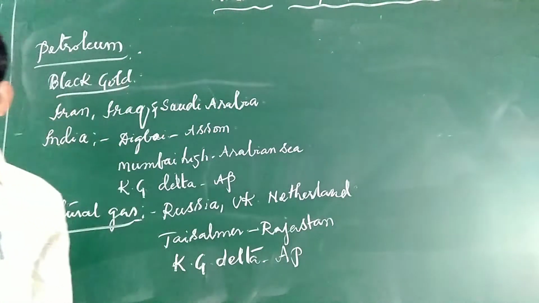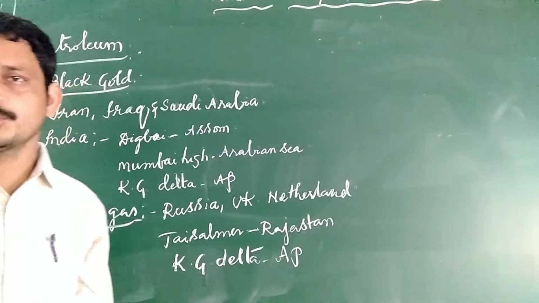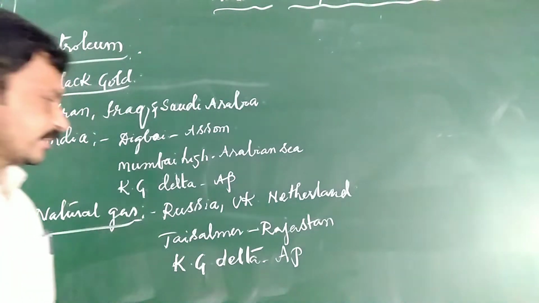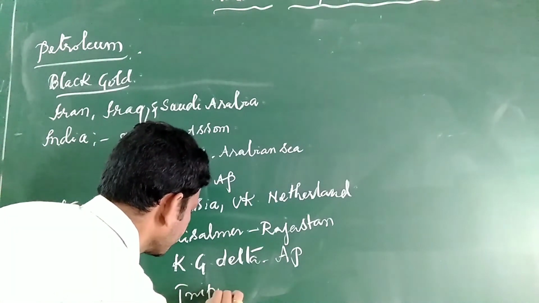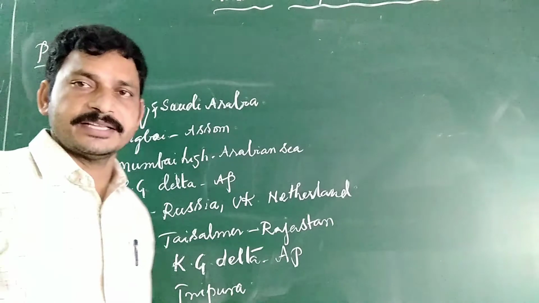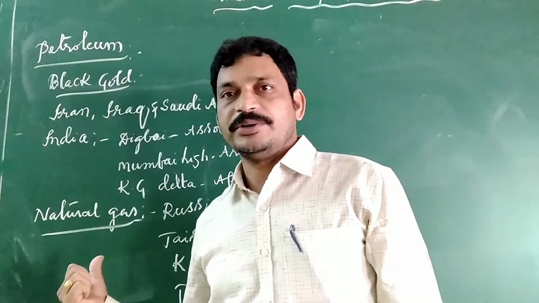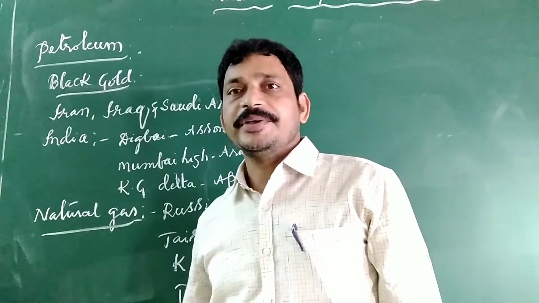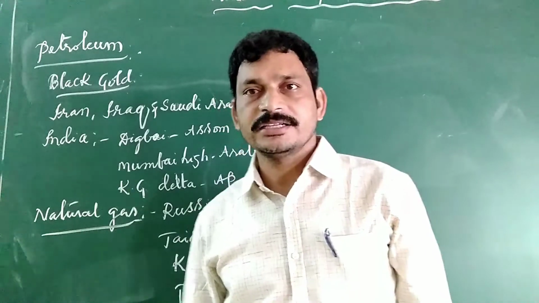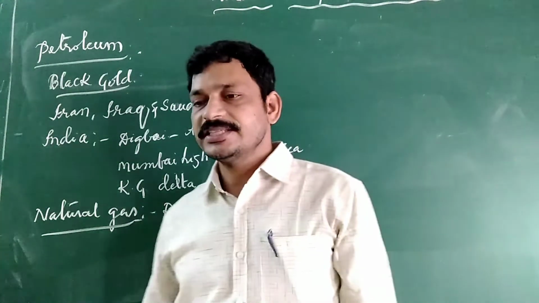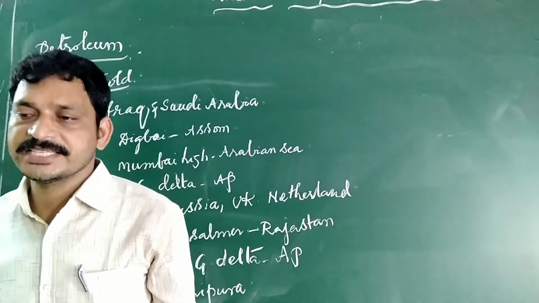There is also Tripura in the northeastern state, and seashore areas like Mumbai High. Even near Kakinada in the Bay of Bengal, the Reliance group extracts gas. These are the most important natural gas producing states.